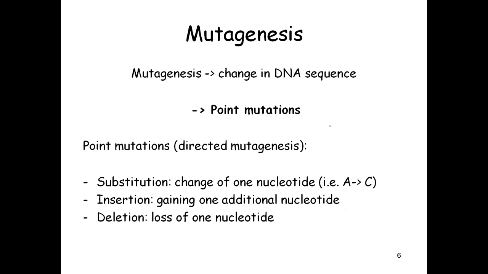Next is point mutations. Now, what are point mutations? Point mutations are also called directed mutagenesis.